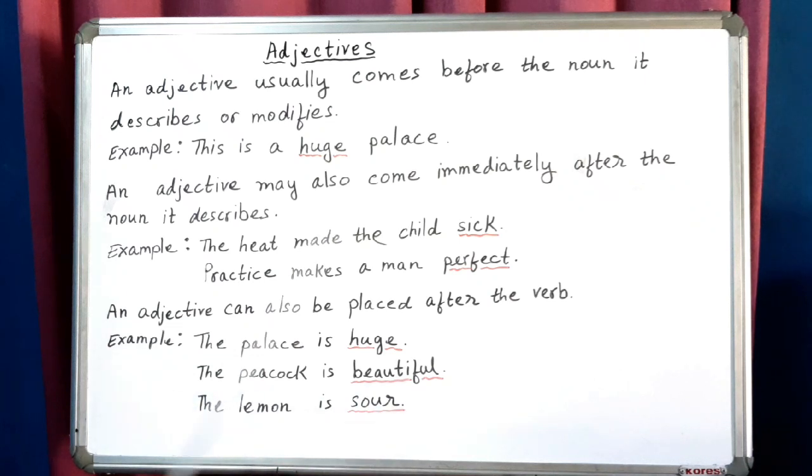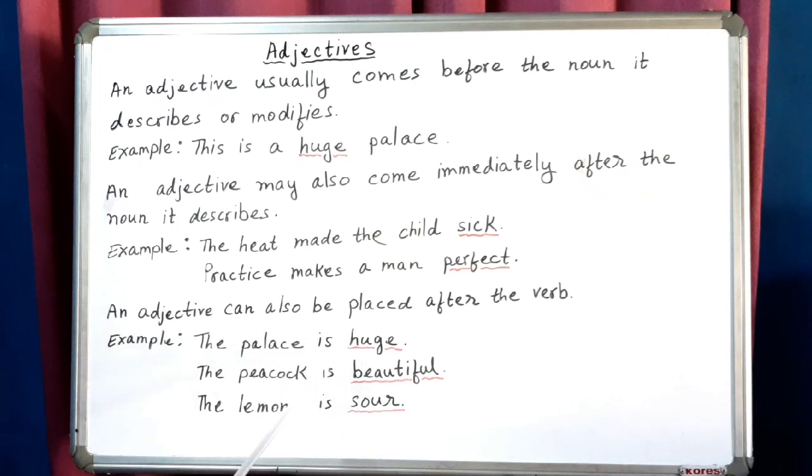So you see this sentence, this is a huge palace. Here huge is an adjective, palace is a noun. Here the adjective is before the noun, and here child is a noun, sick is an adjective. So the adjective is after a noun. Here the palace is huge.